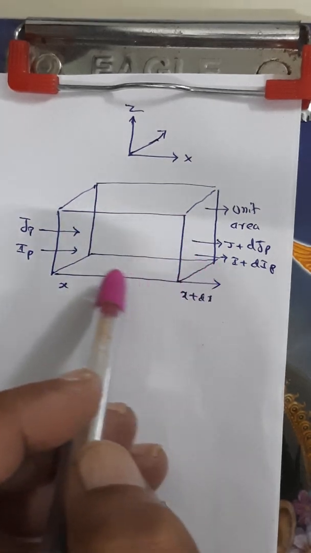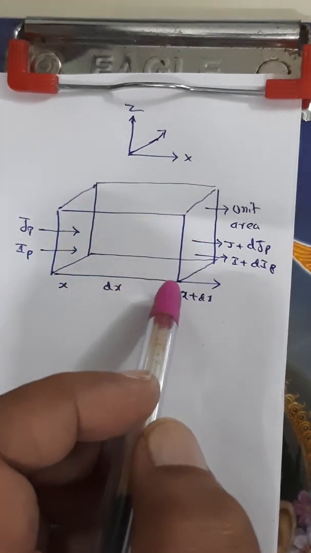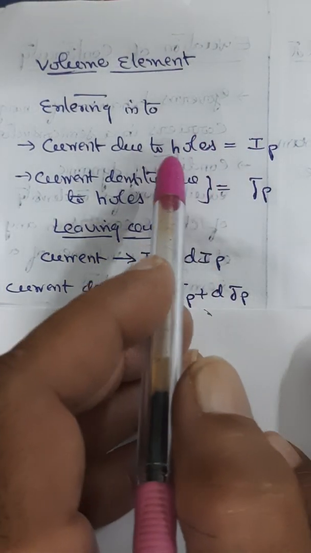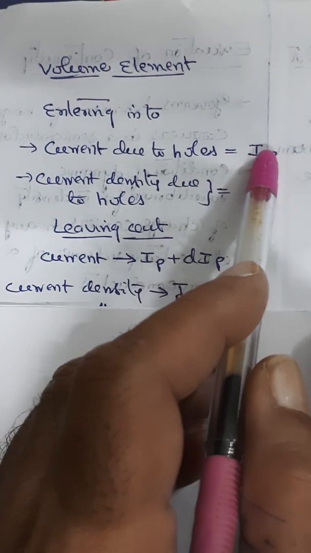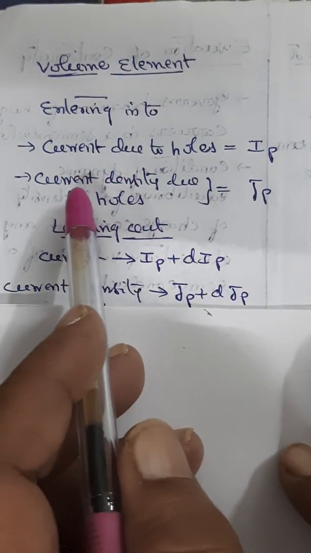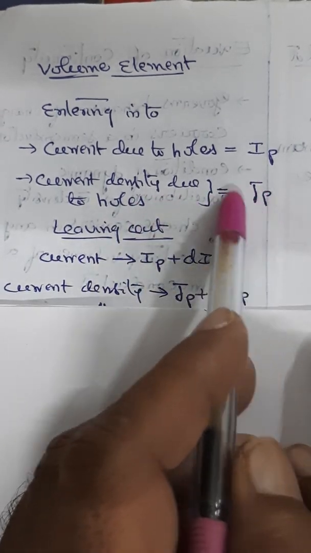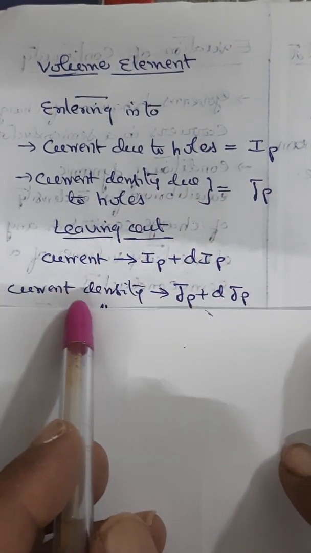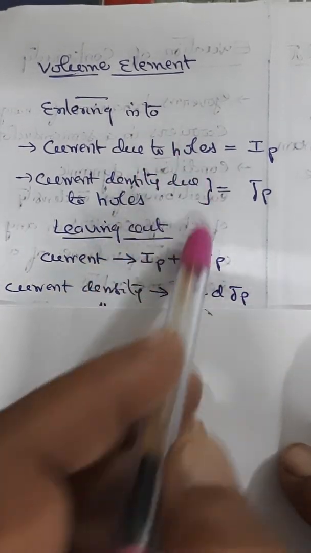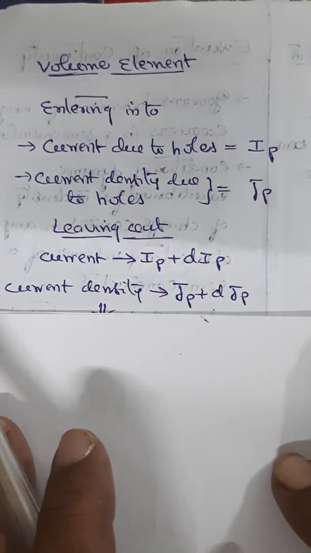If this is understood, then we shall see. This is what I have just now explained. Entering current is Ip, leaving current is Ip plus dIp. Similarly, current density due to holes while entering is Jp and while leaving it is Jp plus dJp. That means the leaving current is more by the excess of this. So that is what it means.